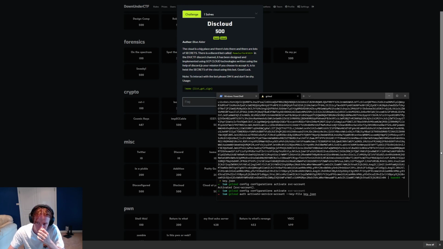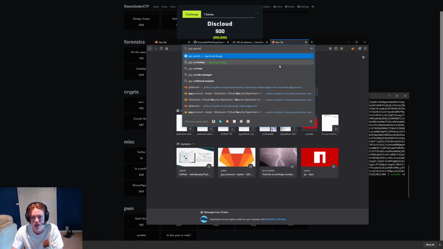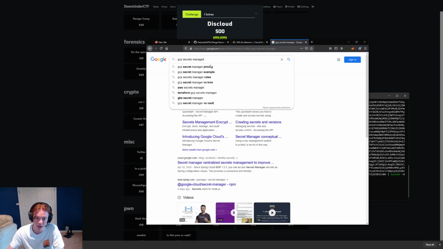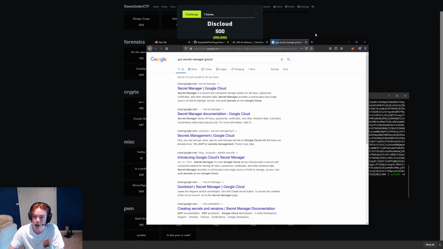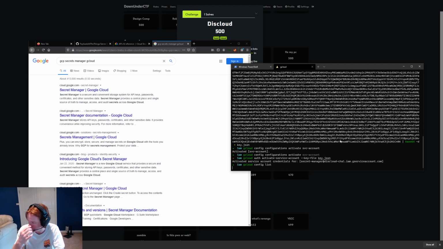And while we do that, let's have a look at what secrets there are. GCP Secrets Manager. There it is, Cloud Secrets Manager. Let's have a look at the gcloud commands, because now we have an actual service account key, we can use the gcloud command. I'm just going to run gcloud config list, to make sure everything's in order.